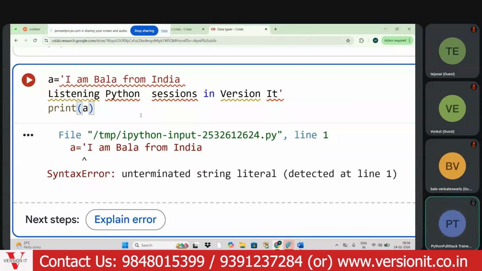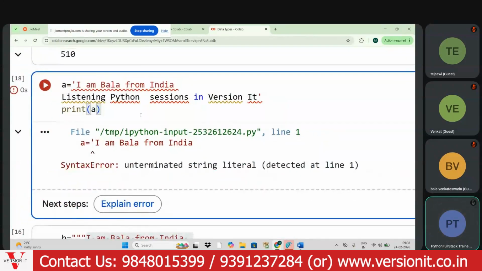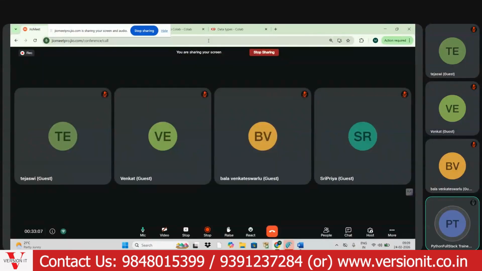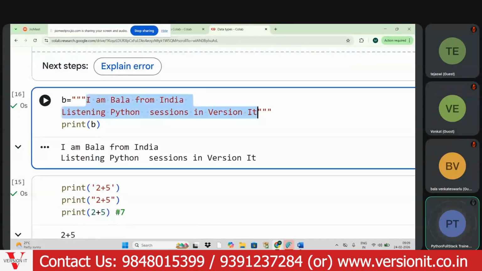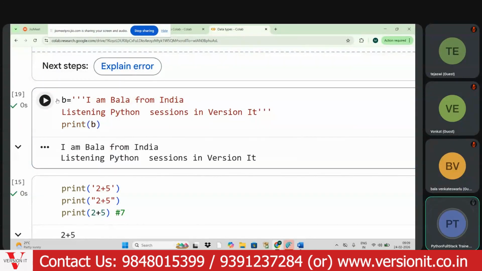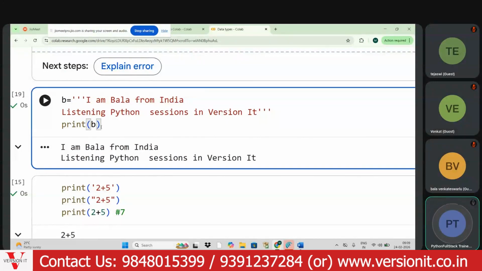Okay, now my dear aspirant, getting this point: single quotes and double quotes won't support multi-line strings. Only triple quotes, either triple single quotes or triple double quotes, will accept it. Okay, got this point?